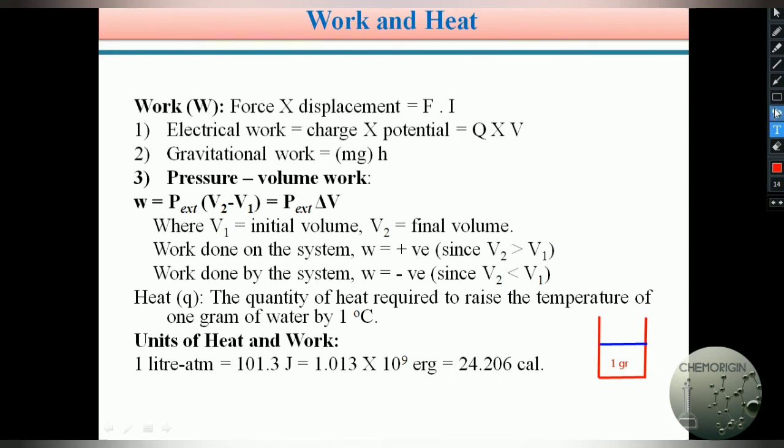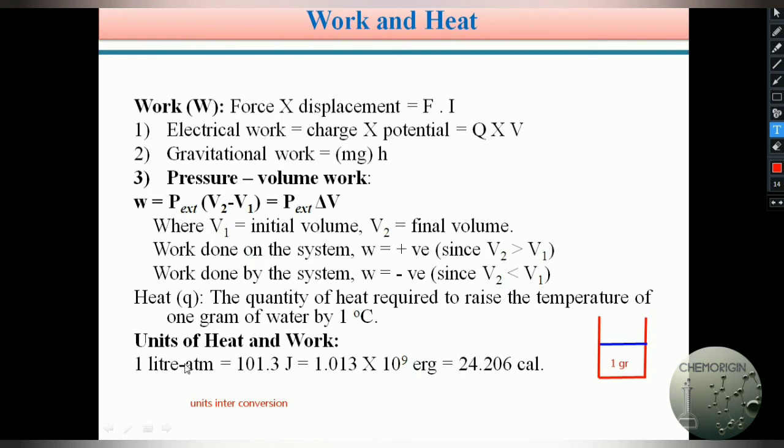And one more important thing, students, is that you should be familiar with units interconversion. Sometimes the examiner asks numerical problems where the given data is in one unit and he asks for the answer in another unit.